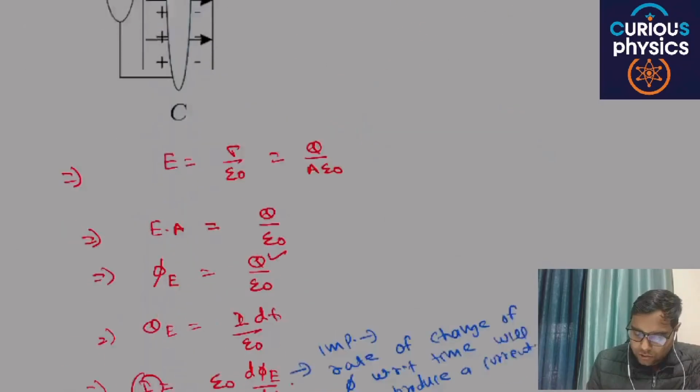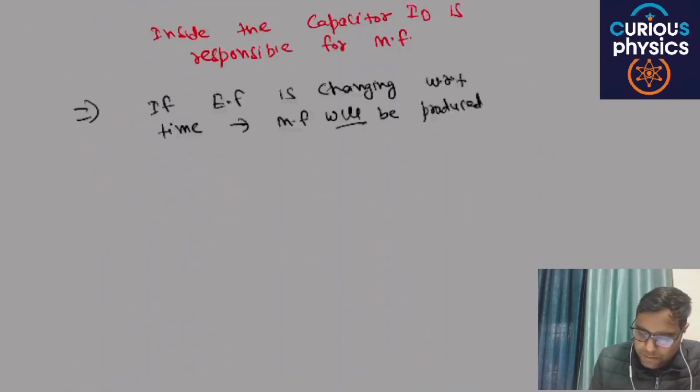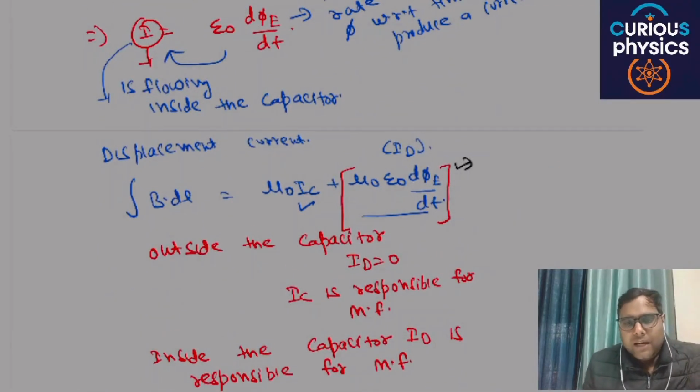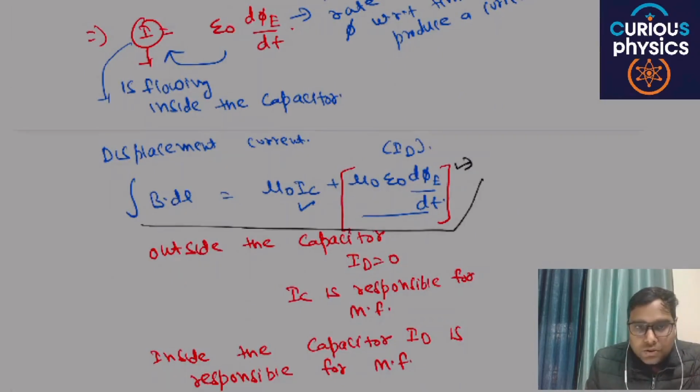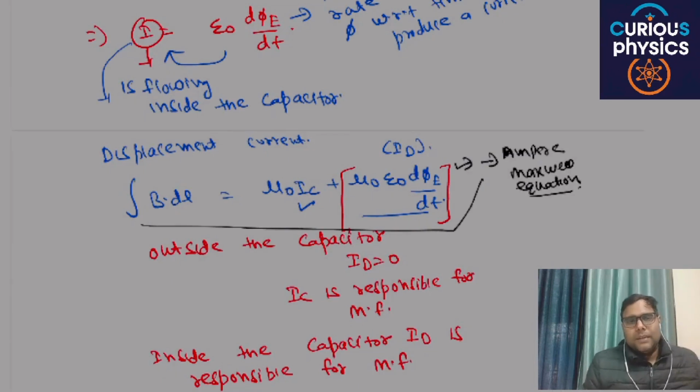We can write also in this way. If you rotate this particular situation, this particular equation is known as the Ampere-Maxwell equation or Maxwell-Ampere equation. Are you able to understand the basic idea or not? This is a very easy concept.